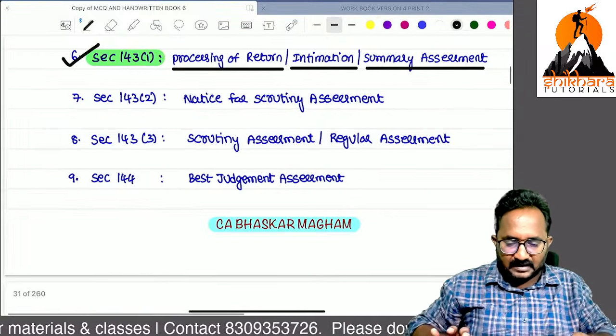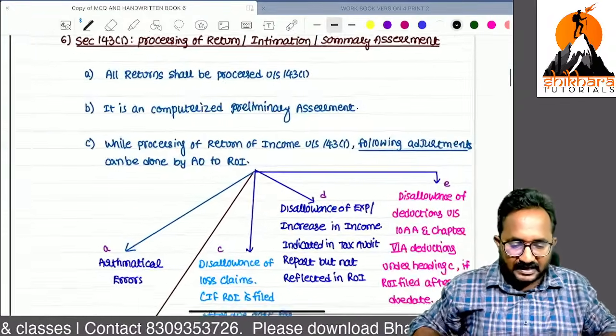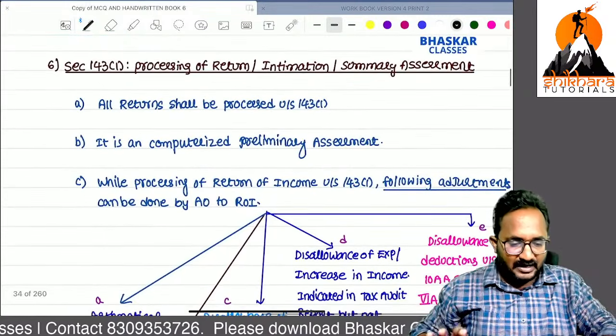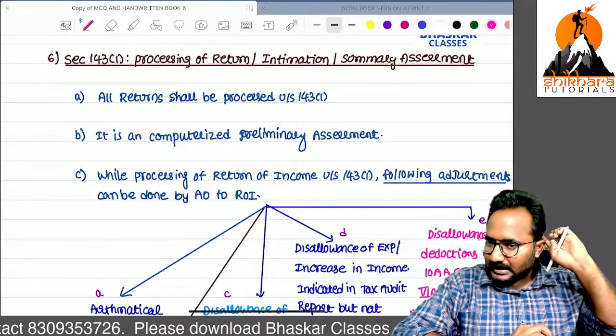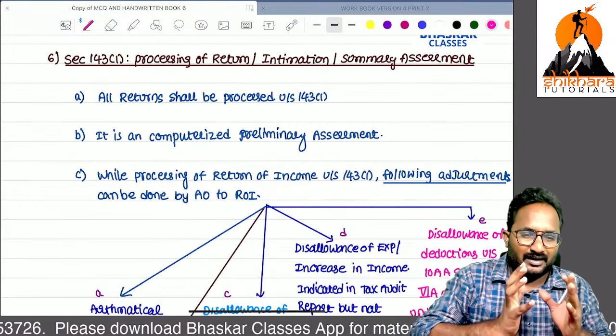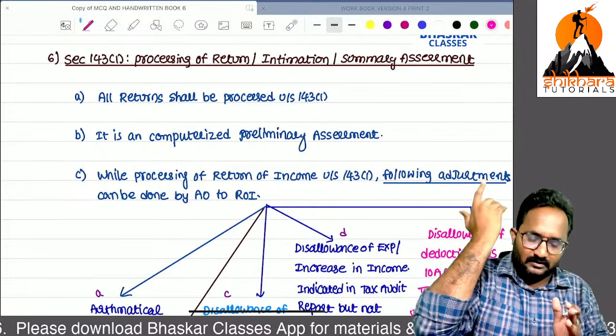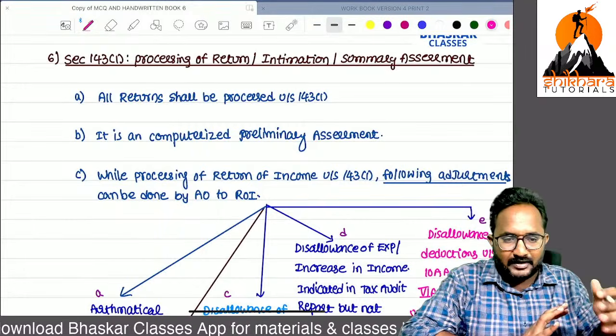Now, we can start the discussion with section 143 subsection 1 directly. Whatever sections I am covering in this revision session, prepare thoroughly. Mostly 100% you will get the questions from those only, but don't learn by heart. Try to learn the concept. If not possible, yes, you can remember it up to the exams, no problem. But try to listen. If you have any doubt, yes, you can type.